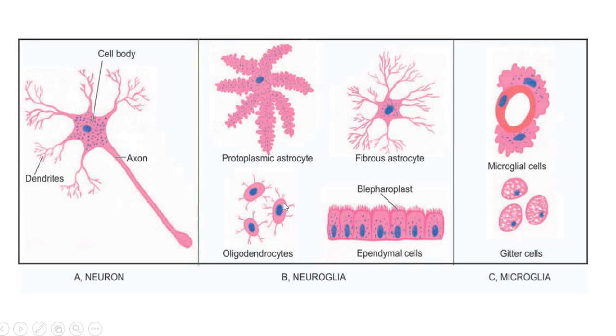And to support the neurons, you have the glial cells, and there are three types. One is the astrocytes, which are again of two types, the protoplasmic astrocytes and the fibrous astrocytes, and then you have the oligodendrocytes, and the ependymal cells, which line the ventricles. The whole of the ventricular system and the central canal is lined by these ependymal cells. And then you have the macrophage system of the brain, which includes the microglia cells, also called the glitter cells. So these are the various cells seen in the CNS, and a neoplasm arising from any of these cells is named after its cell of origin.